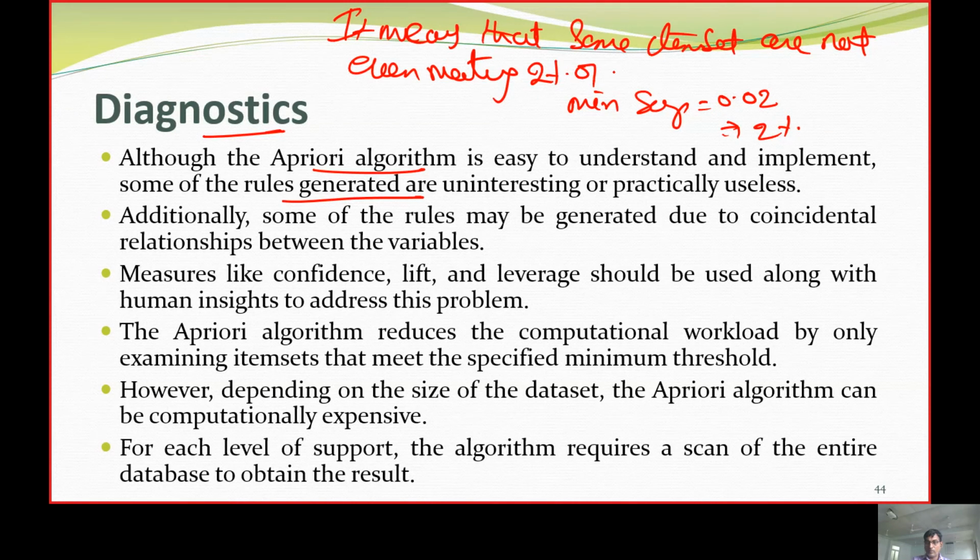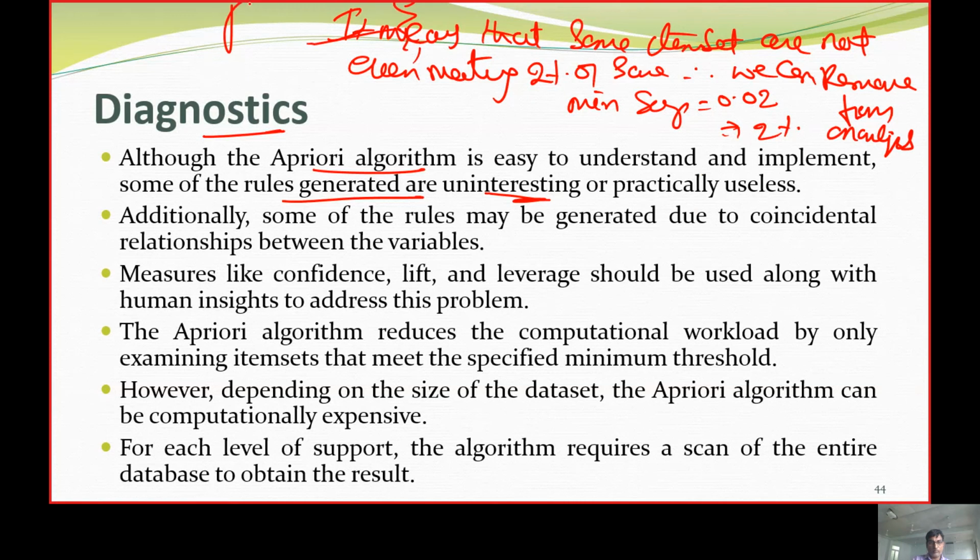Therefore, we can remove them from analysis. That is what we call uninteresting. That part we call pruning here. Similarly, if the eligibility criteria for a subject to pass is 40%, I will eliminate the students who are not getting 40%.